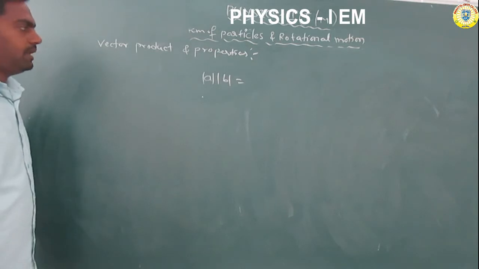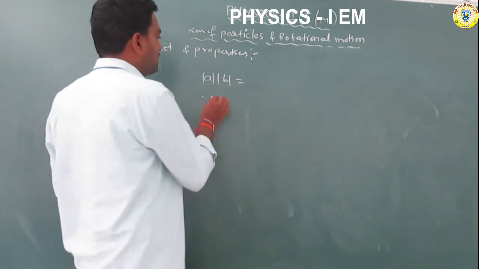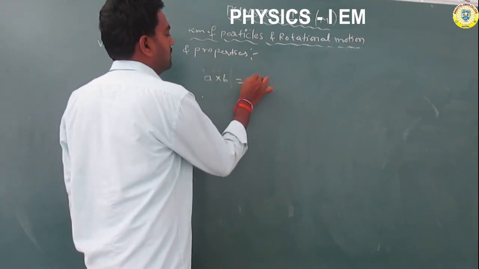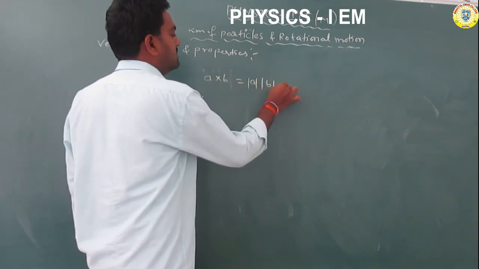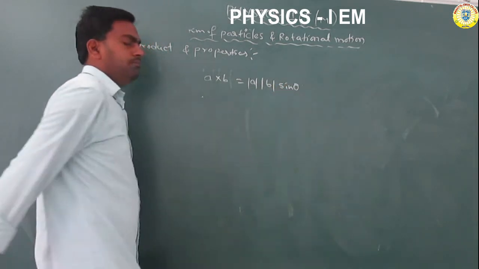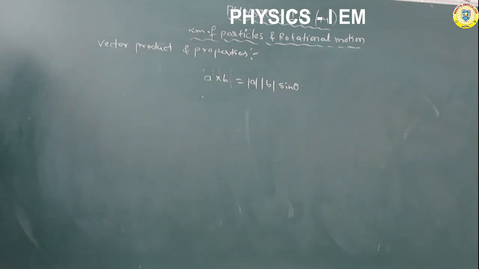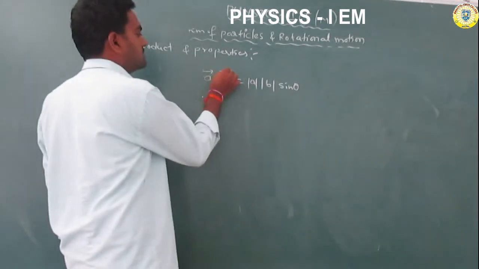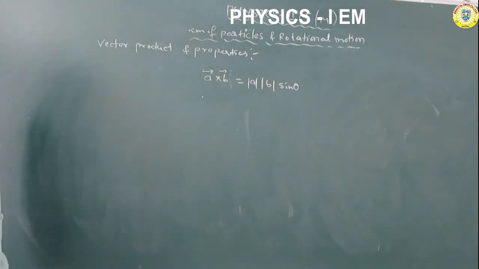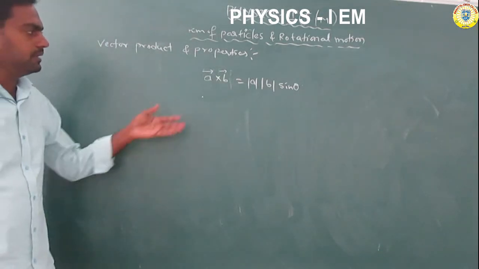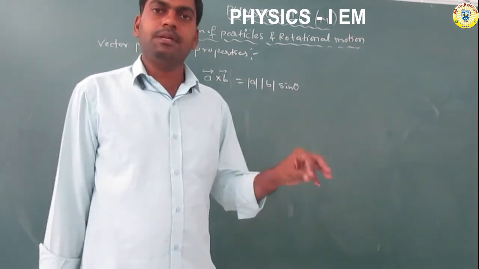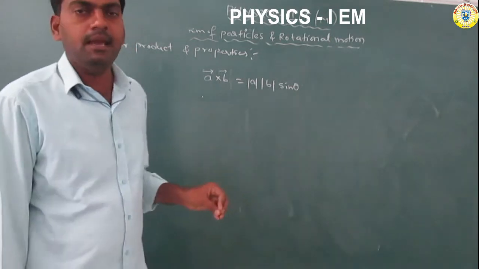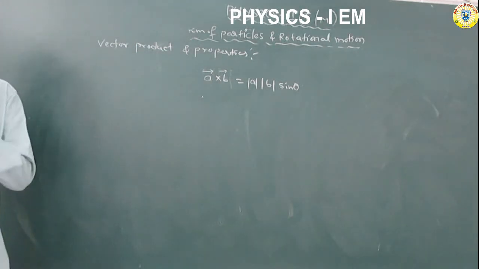The product of any two vectors, for example A cross B, is equal to AB sin theta, where theta is the angle between them. That is called a vector product. So given any two vectors, the magnitude and the sine of the angle between them are included. Including the sine of the angle between the two vectors is called a vector product. Okay, got it.